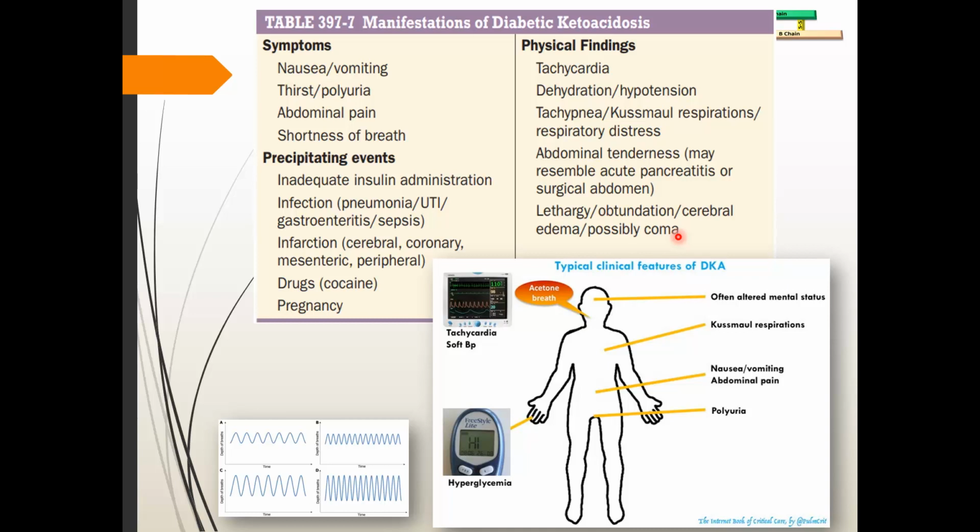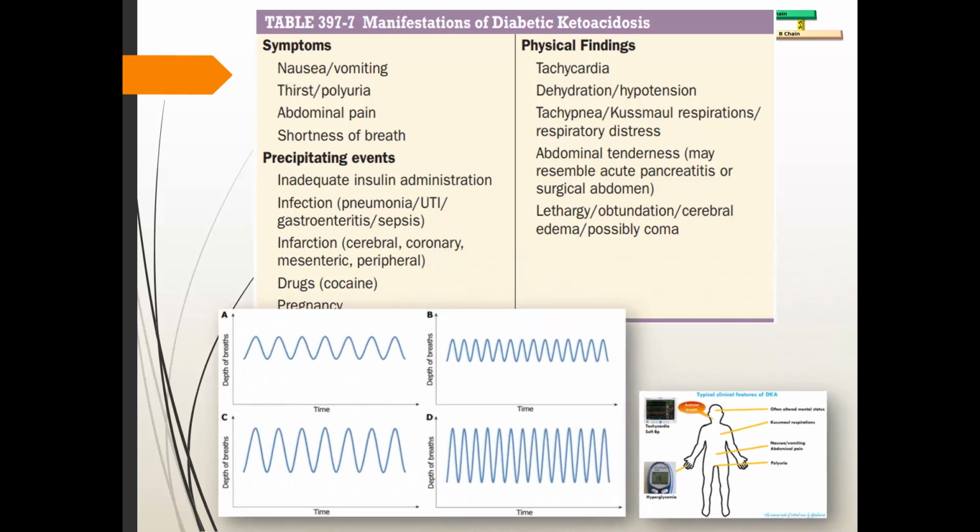So it is a very severe emergency condition. So you can see polyuria, abdominal pain, nausea, vomiting, Kussmaul respiration, altered mental status, and acetone breath, along with hyperglycemia and tachycardia. This picture will give you a very important clue about patients of diabetic ketoacidosis.